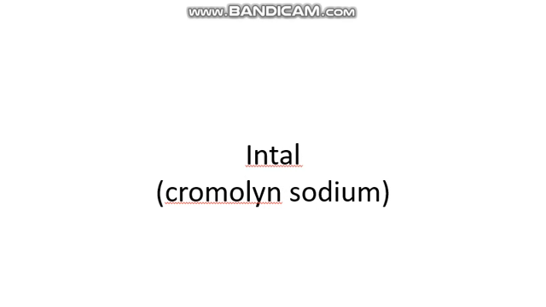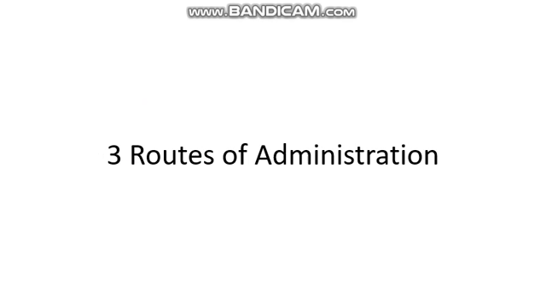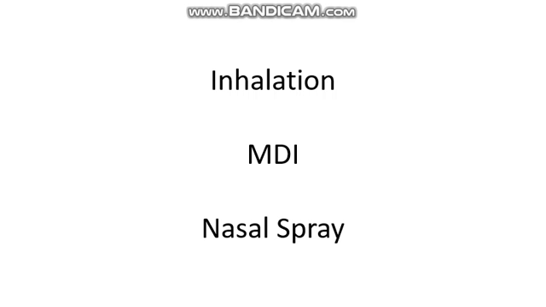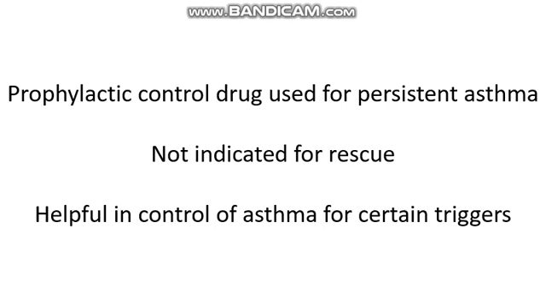Intal, or generically known as cromolyn sodium, is a prophylactic agent to treat asthma. It can prevent late-phase response in asthma episode. And it also treats and prevents allergic rhinitis. 3 routes of administration are inhalation, MDI, and nasal spray. Anti-leukotriene agents are a prophylactic control drug used for persistent asthma.